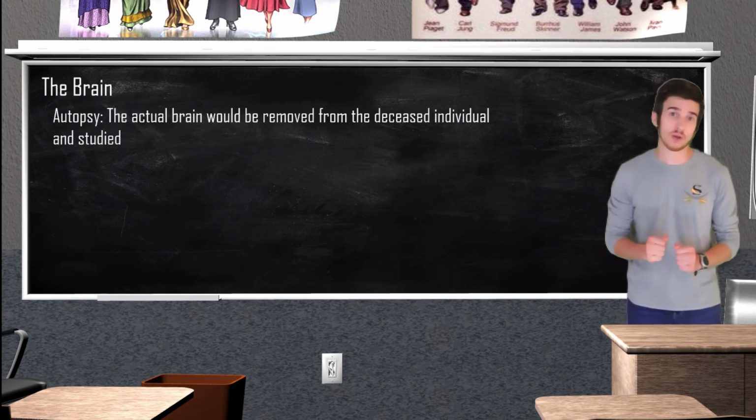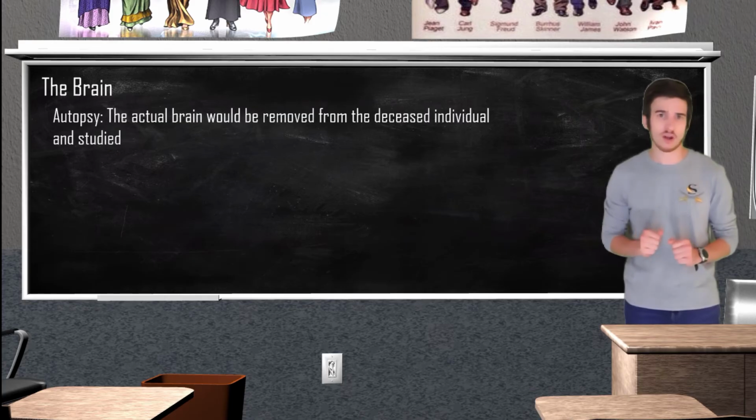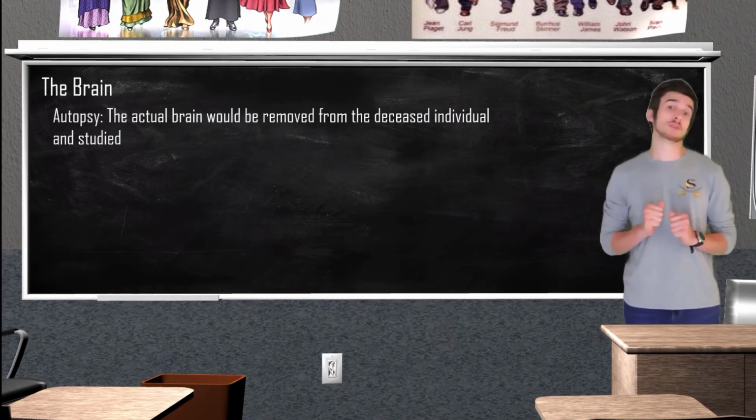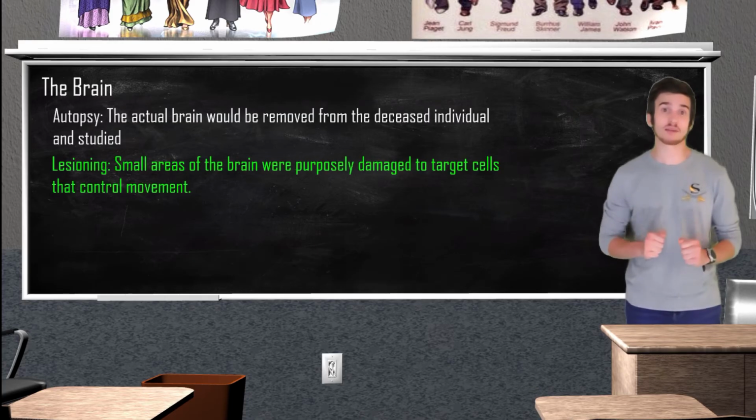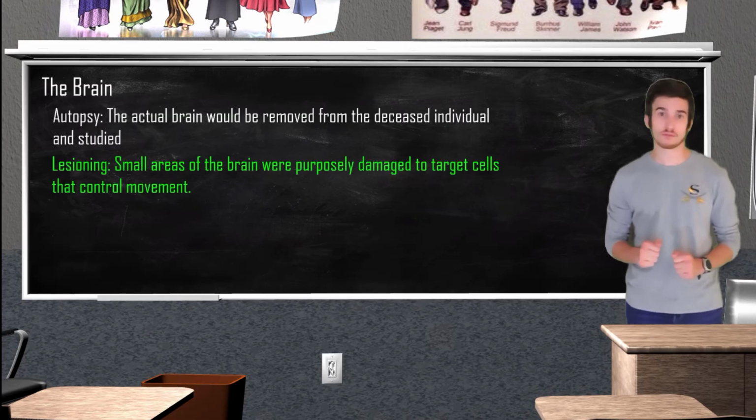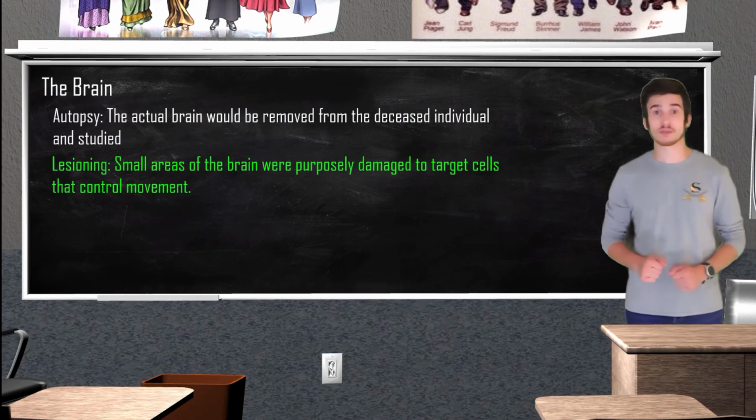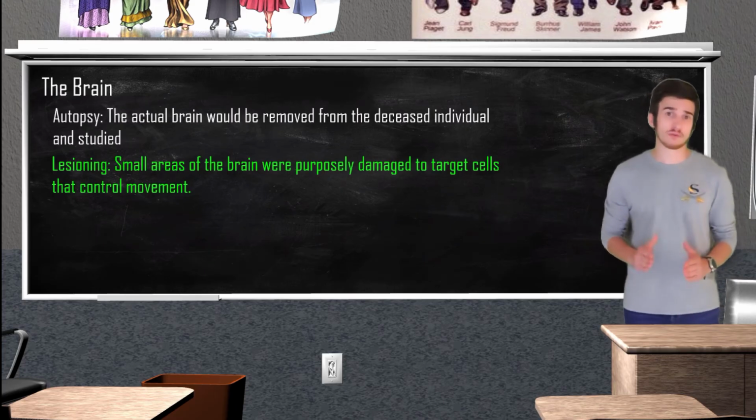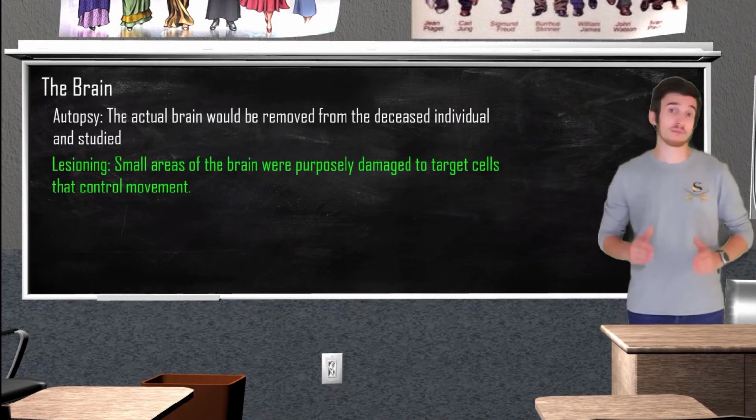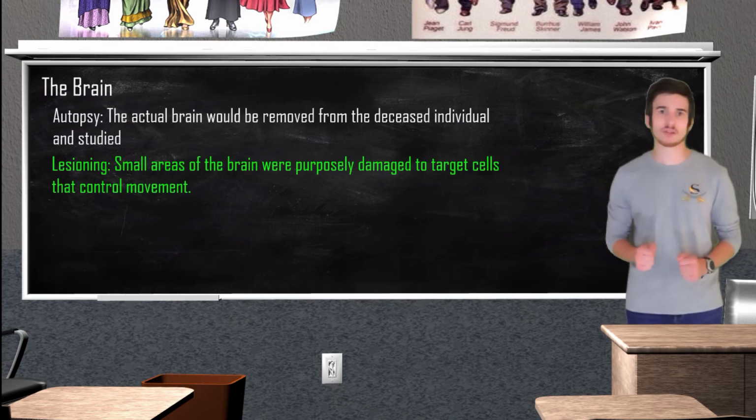Another quick thing I'm going to throw in, prior to the introduction of psychotropic drugs, neurosurgeons would often use the practice of lesioning to treat patients with severe movement disorders. This is when specific areas of the brain were purposely damaged to target cells that control movement. The idea is that targeting these cells will lower the symptoms associated with the movement disorder. Lesioning was very popular in the 1960s, but in our modern time, medicine is generally the preferred course of action. However, in rare cases where patients do not respond to psychotropic medications, lesioning can still be used as a last resort.